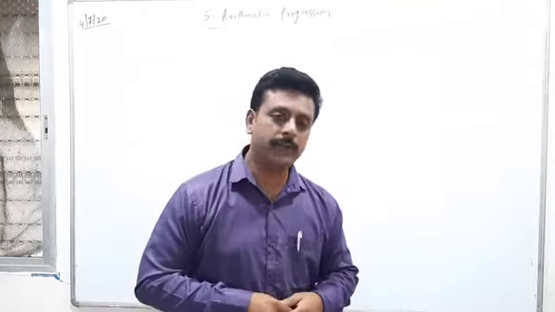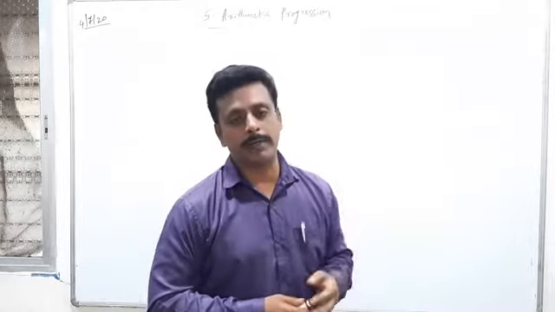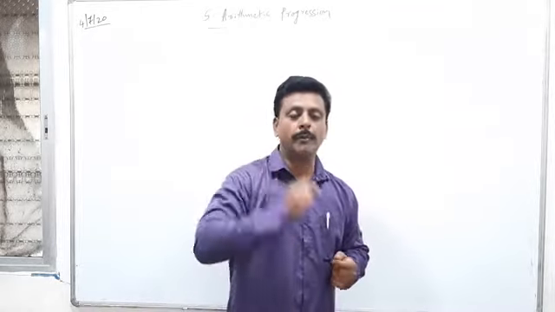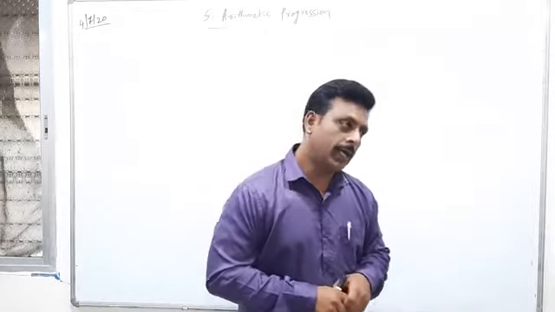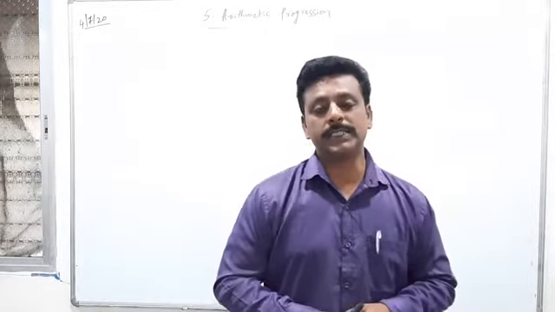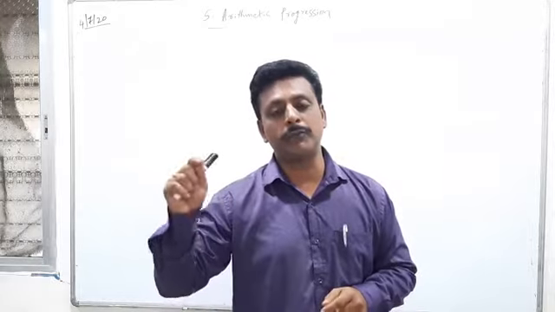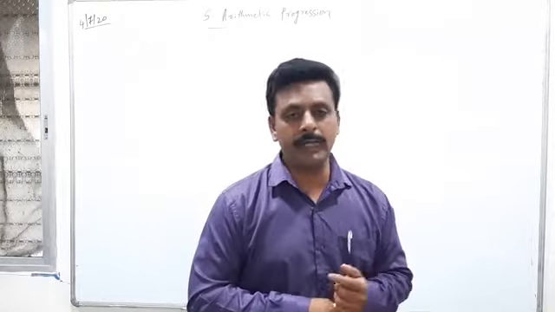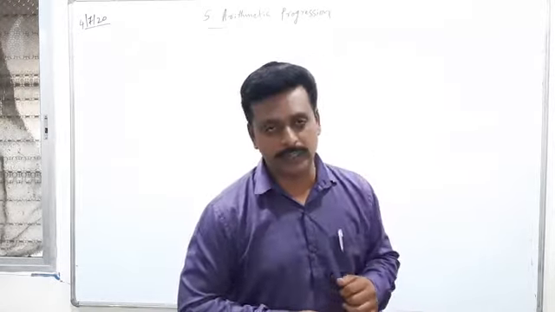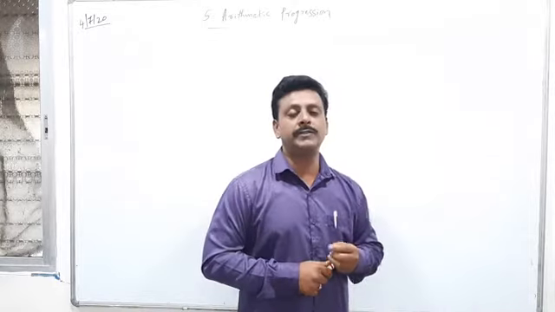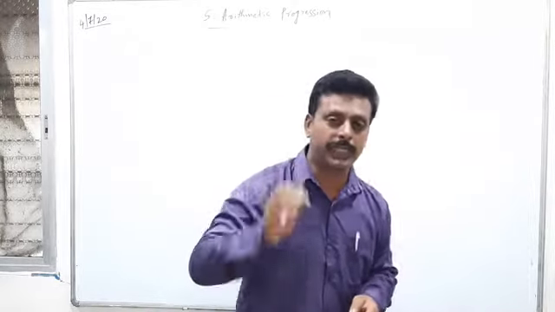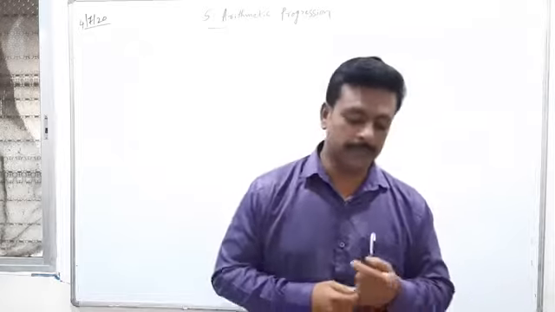On that basis we discussed the general form of arithmetic progression: a, a plus d, a plus 2d, and so on up to a plus (n minus 1) times d. There we discussed that a is always the first term, d is the common difference, and n is the number of terms in the progression.